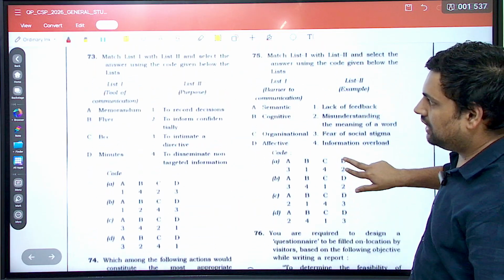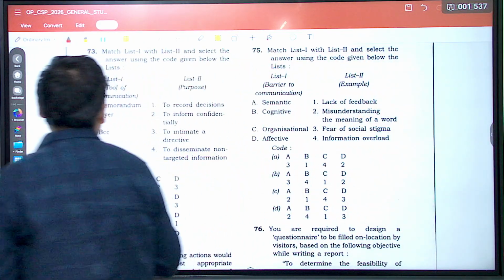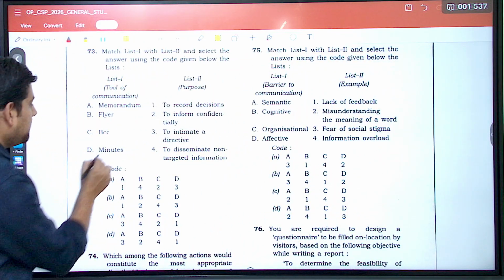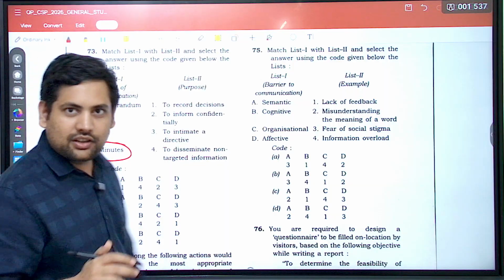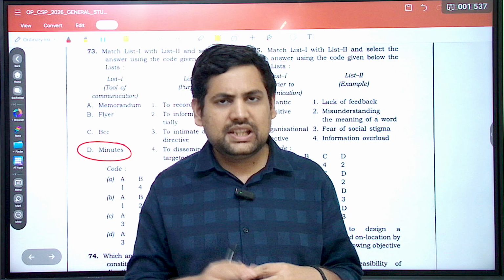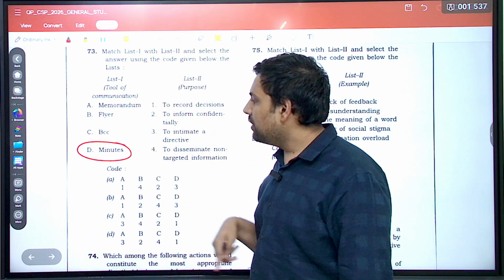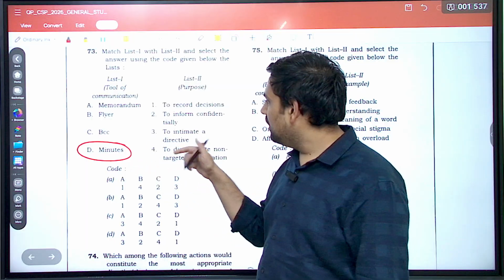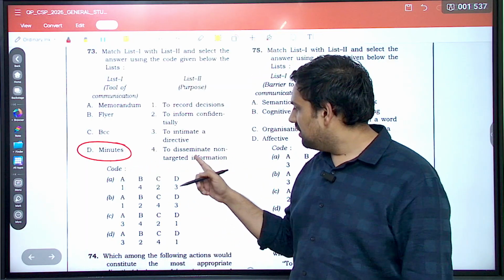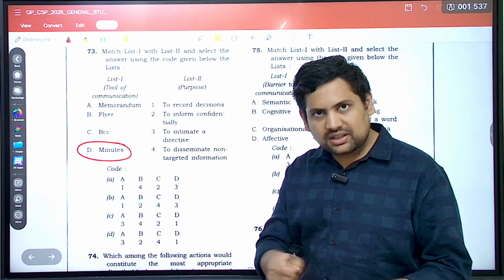Let's see this now. So here, at least some word you might know, like minutes of the meeting you must know. Correct? What were the minutes of the meeting? That is the main crux, the main decisions taken in the meeting, that we talk about in the minutes. Now, what can you match it with? Minutes, is it about disseminating non-targeted information? No, this is about once a meeting is done, something is recorded.